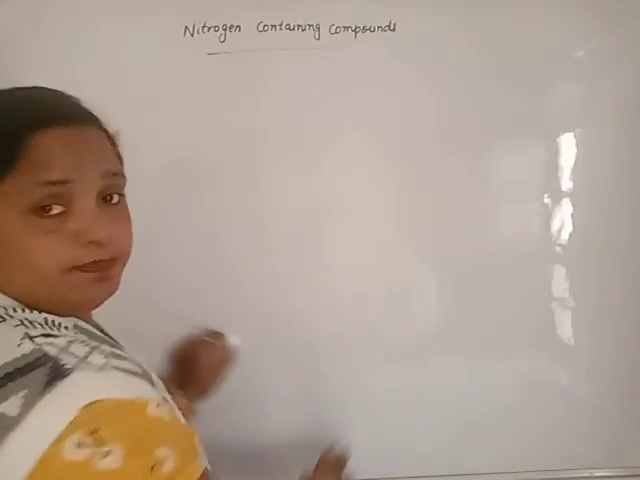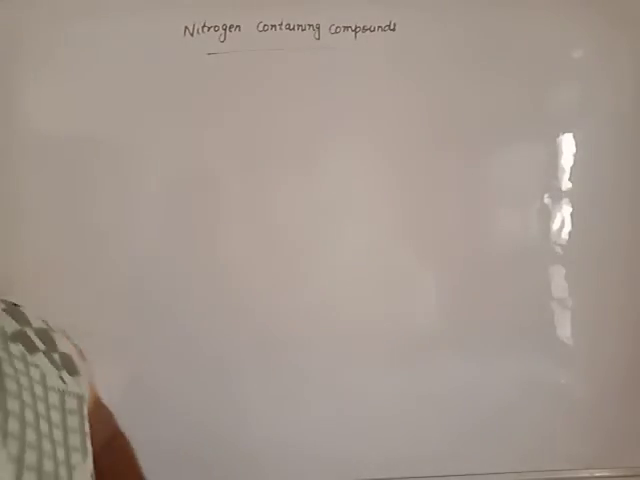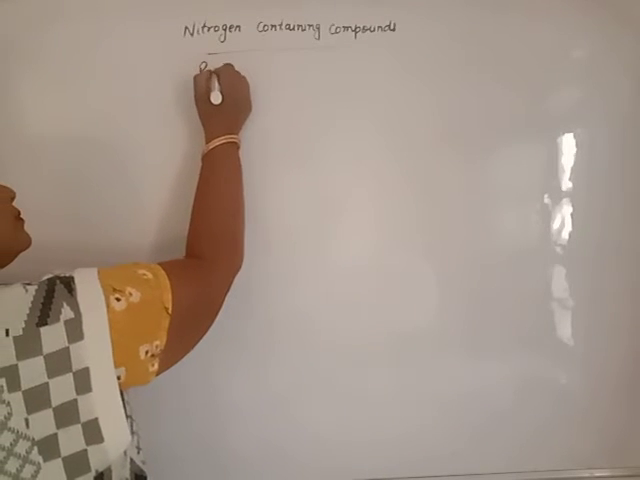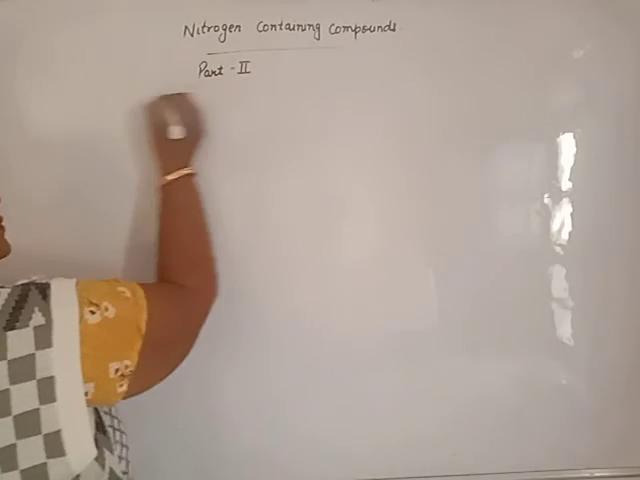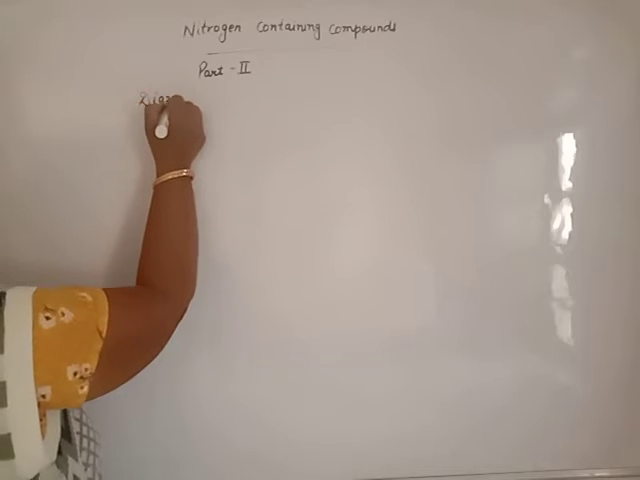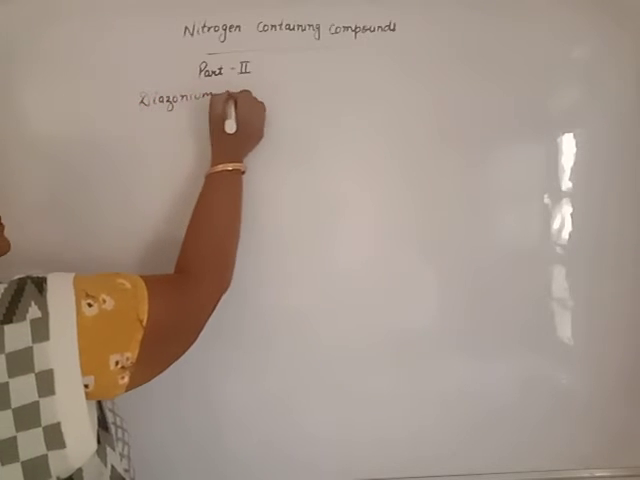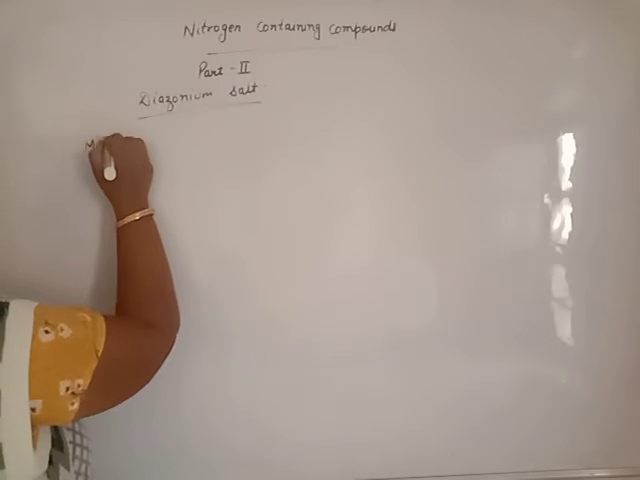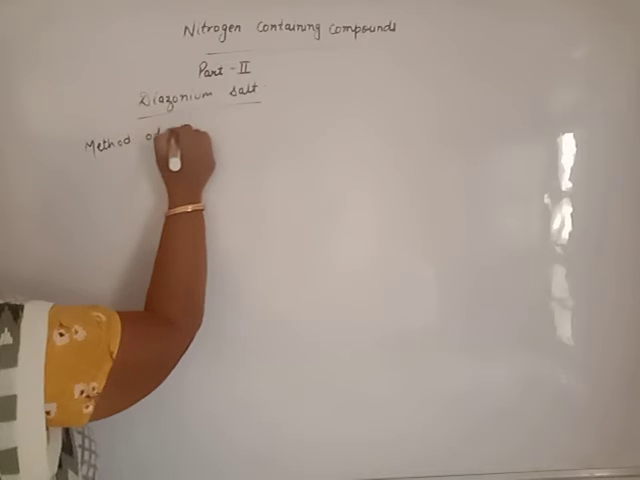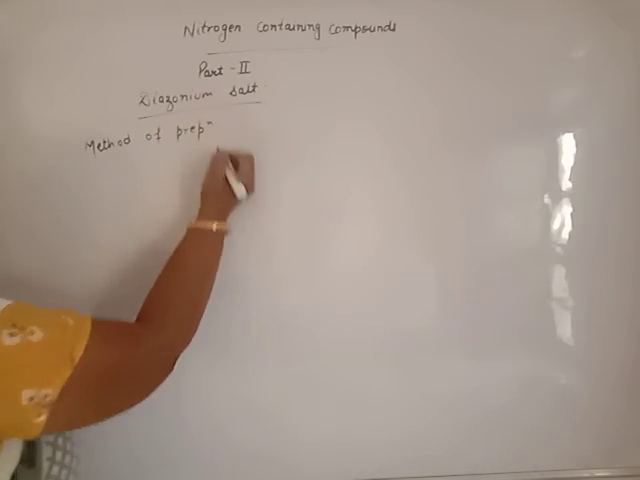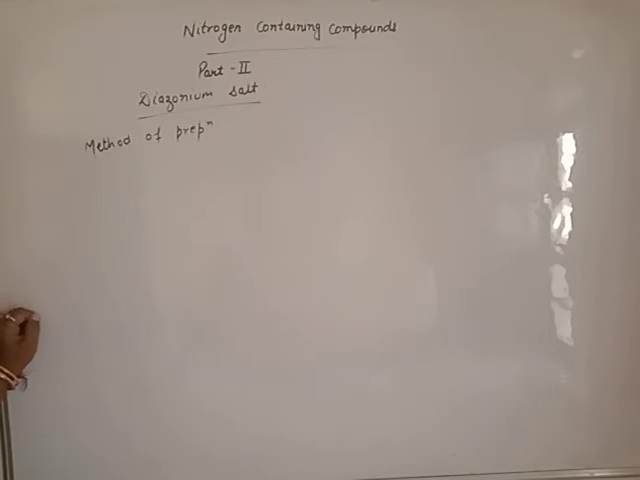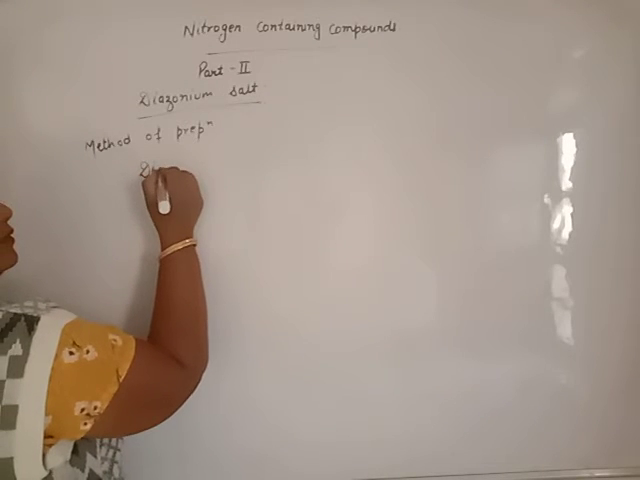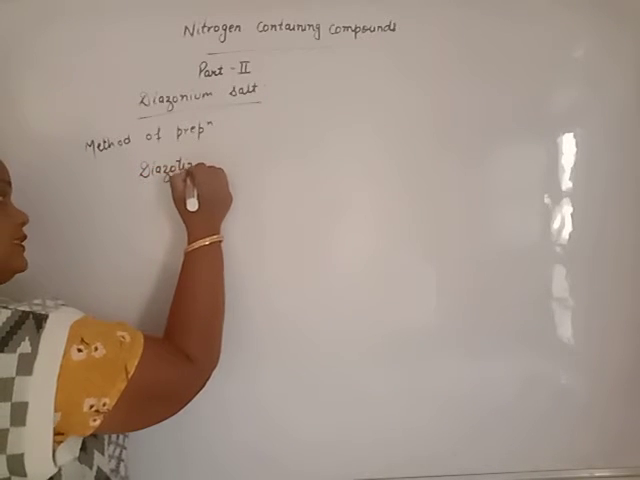Now another part 2, diazonium salt. Beta, method of preparation. The diazonium salt we will prepare only and only by one reaction that is known as diazotization reaction.